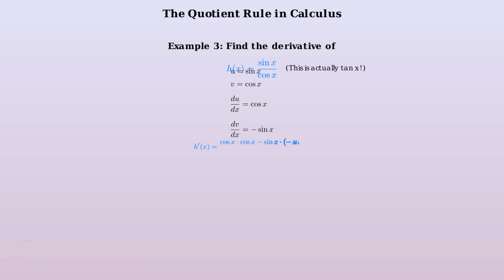Applying the quotient rule, h prime of x equals cosine x times cosine x minus sine x times negative sine x, all divided by cosine squared x. This simplifies to cosine squared x plus sine squared x, all divided by cosine squared x. Using the Pythagorean identity that sine squared x plus cosine squared x equals 1, we get h prime of x equals 1 over cosine squared x, which is secant squared x.